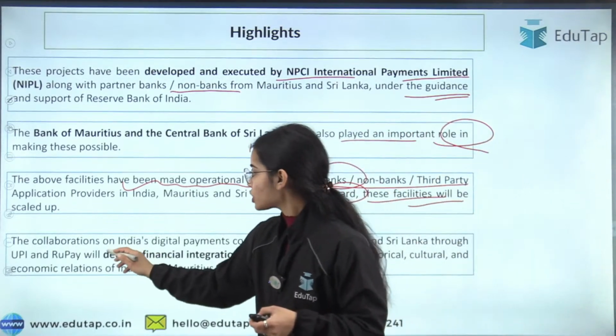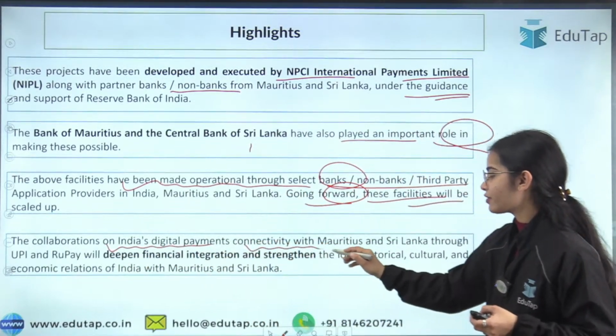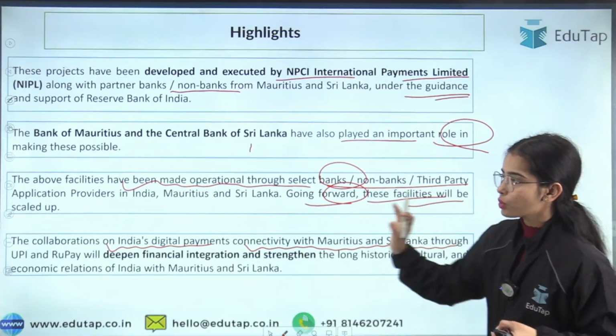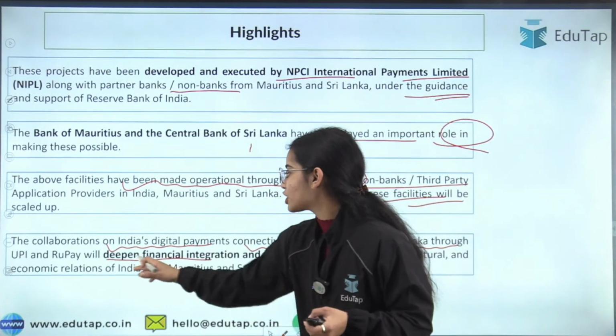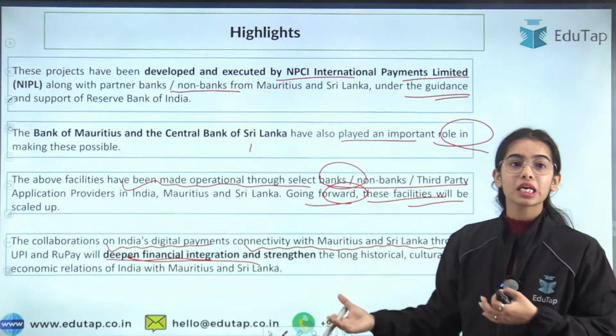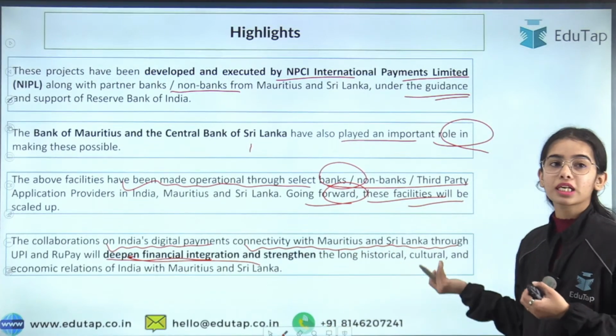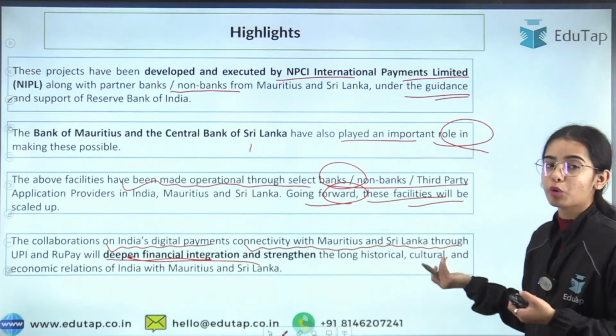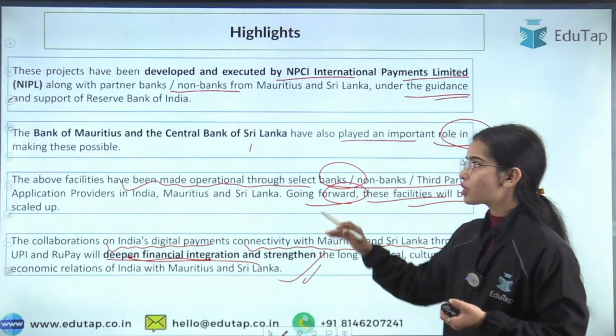Now, the collaborations on India's digital payments connectivity with Mauritius and Sri Lanka through UPI and RuPay will deepen the financial integration between the countries and strengthen the long historical, cultural and economic relations of India with Mauritius and Sri Lanka. So this is the whole news article.